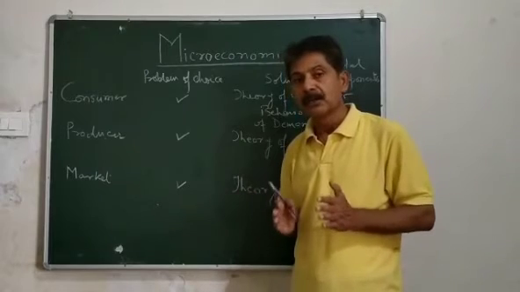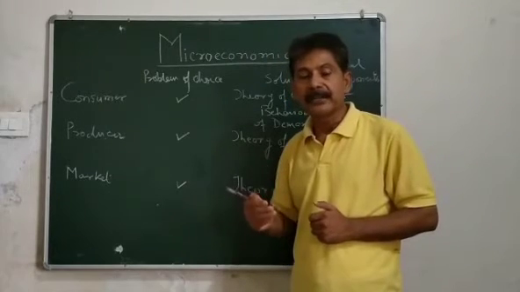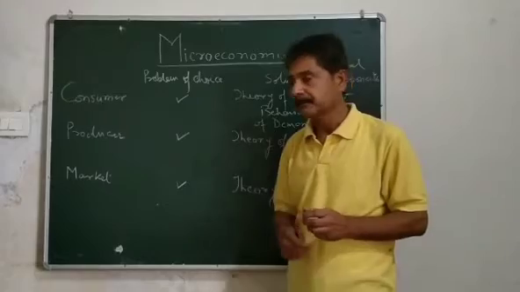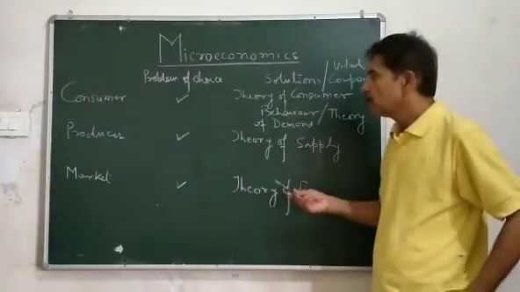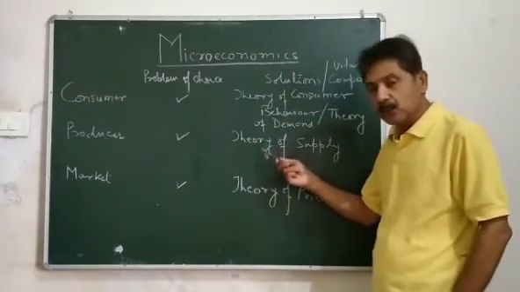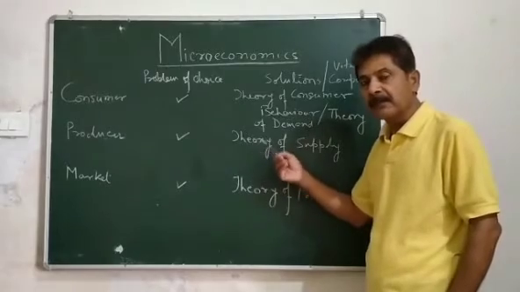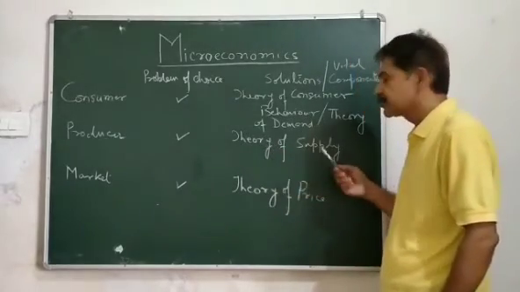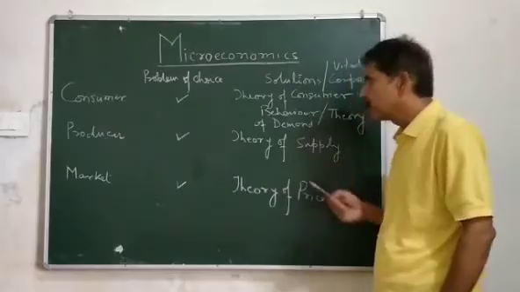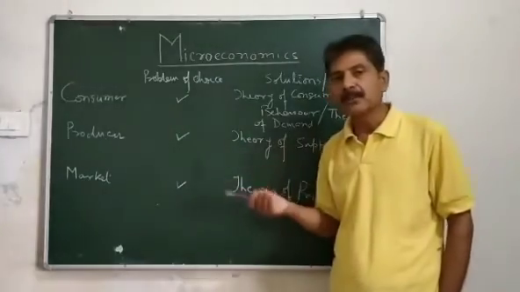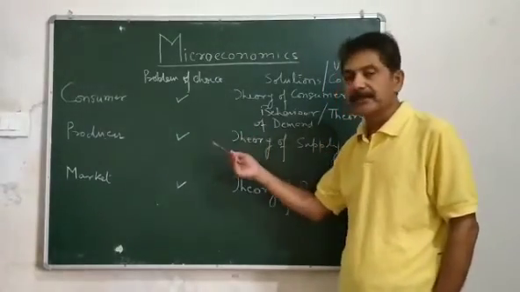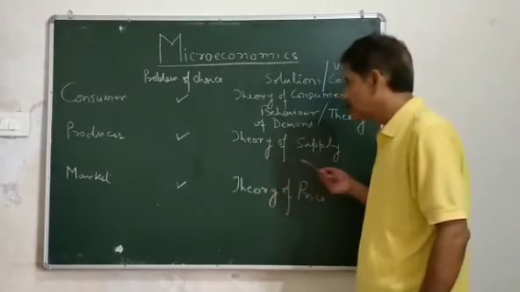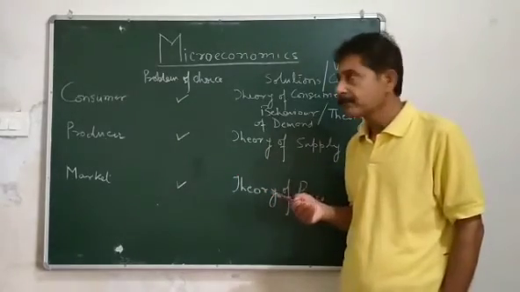Producer wants to get maximum profit. Now, the theory which comes under microeconomics is known as the theory of supply. With the help of the theory of supply, we can solve this problem of choice. So we study about the theory of supply.